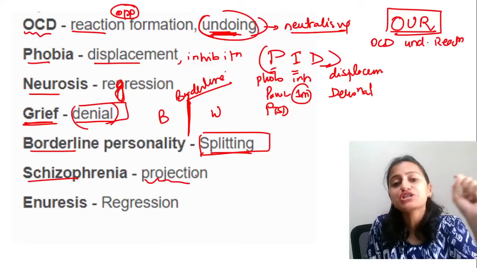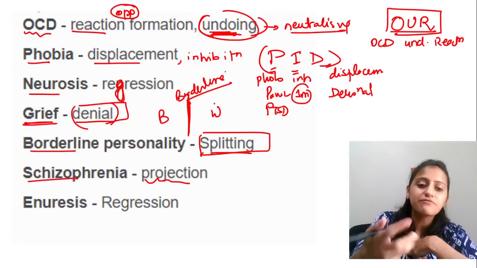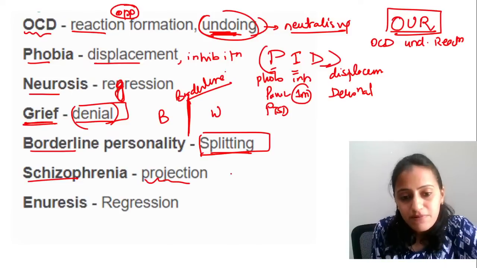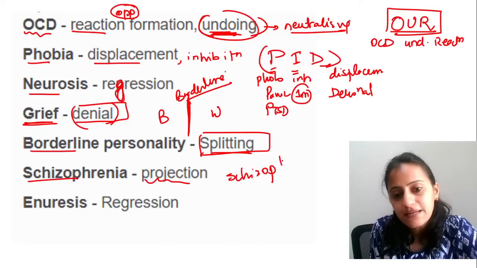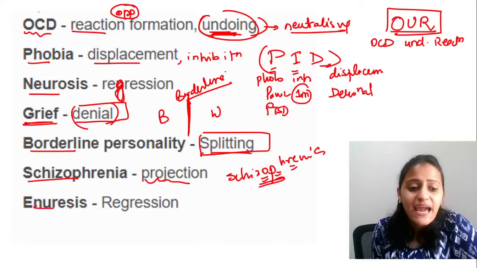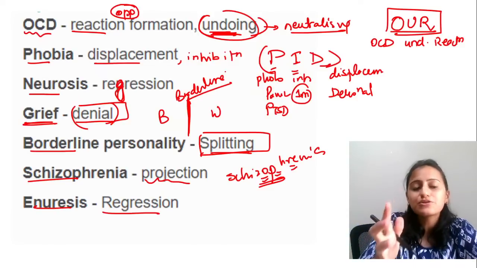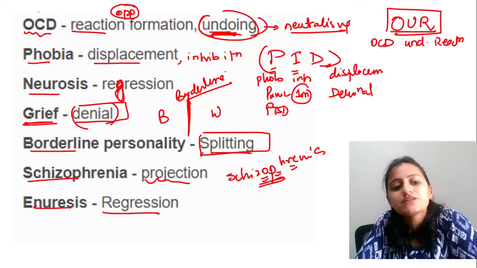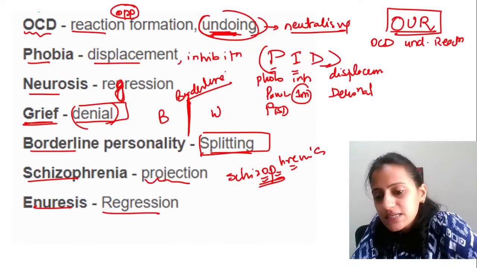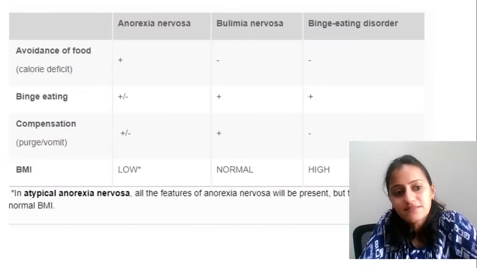Schizophrenia is projection. Projecting your feelings onto someone else. Remember, when I write schizophrenia, schizophrenia is projection. That is projection. Enuresis is regression. Bedwetting is a childhood thing. That is regression. So this is about your various ego defense mechanisms in the various disorders.